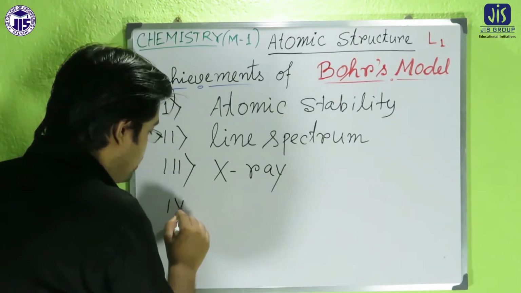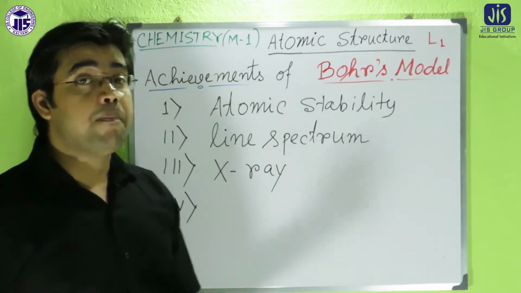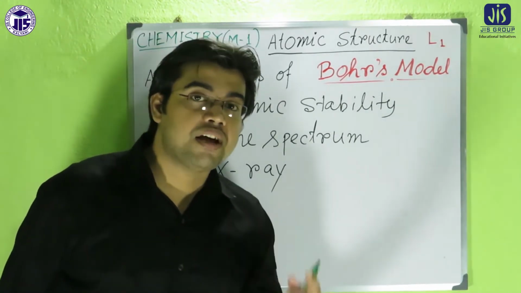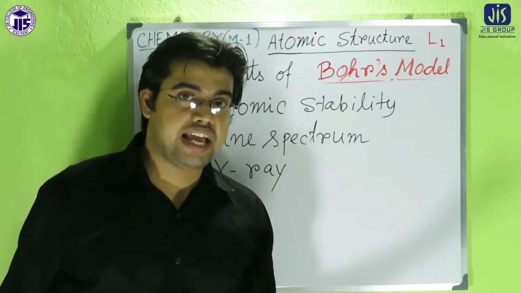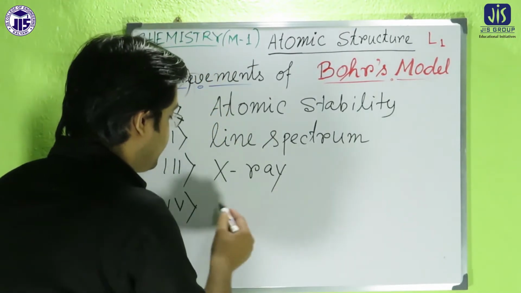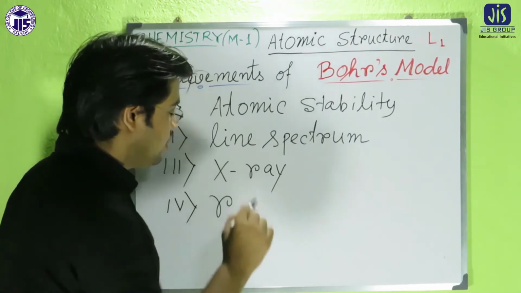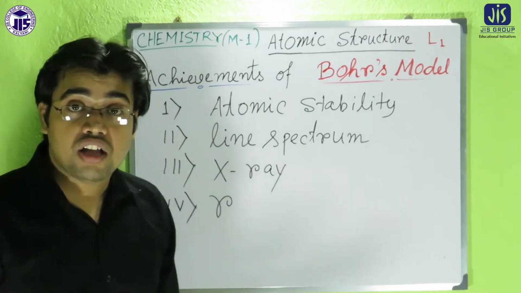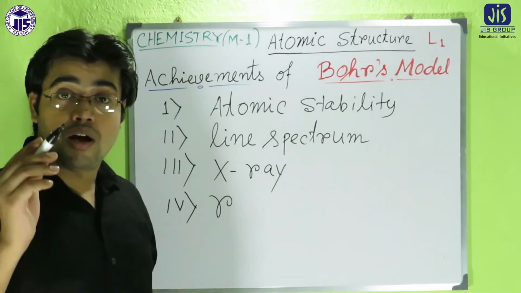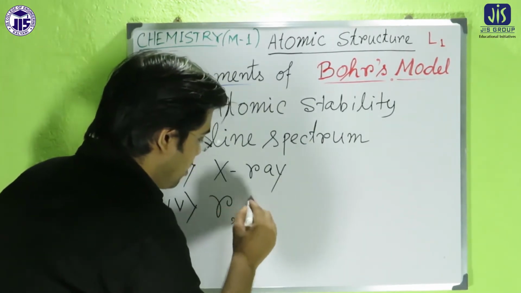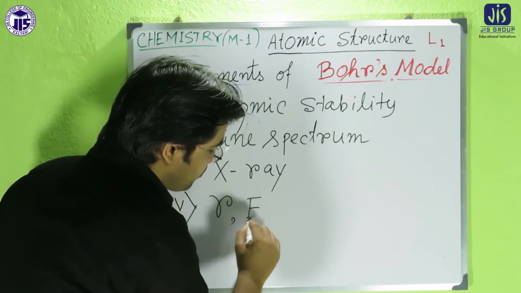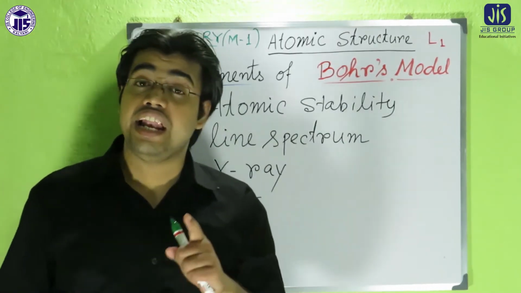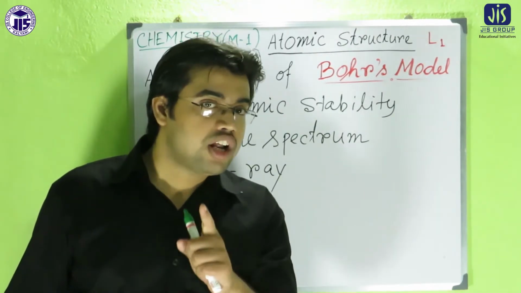Fourth point, and the most important point: with Bohr's model we can determine some parameters. For example, we can determine the radius of the Bohr orbit, the expression for the radius of the Bohr orbit, and the energy of a particular electron in a particular orbit.